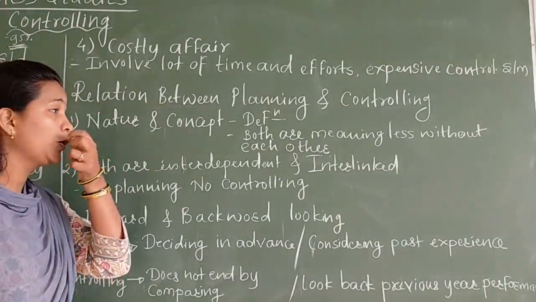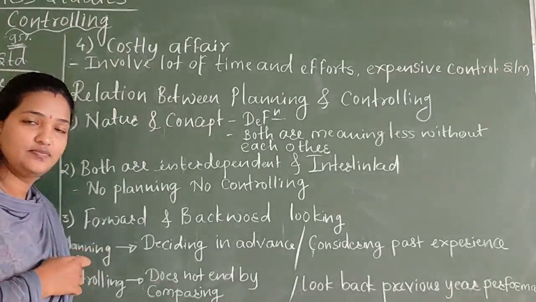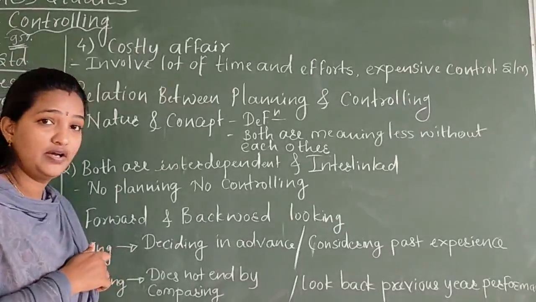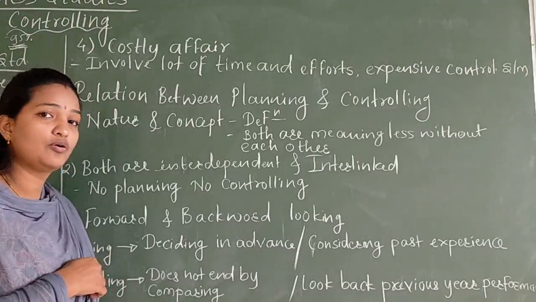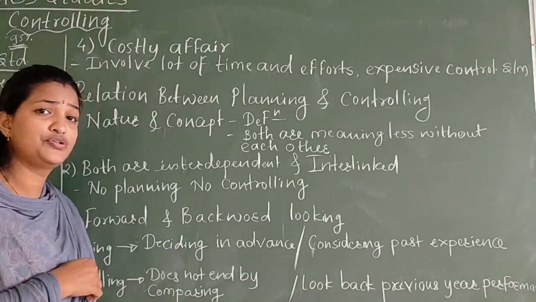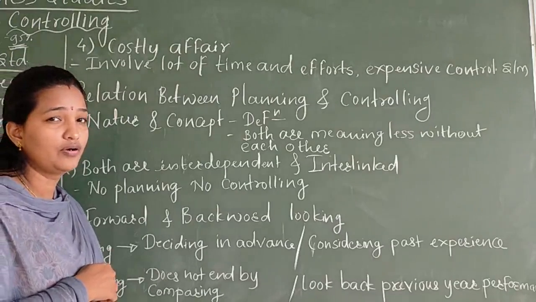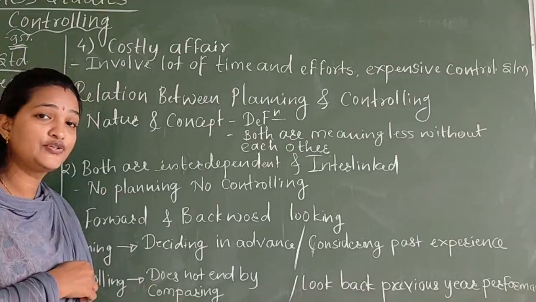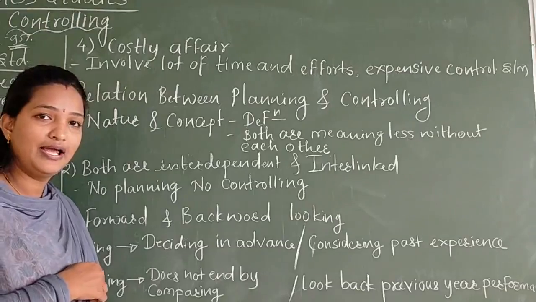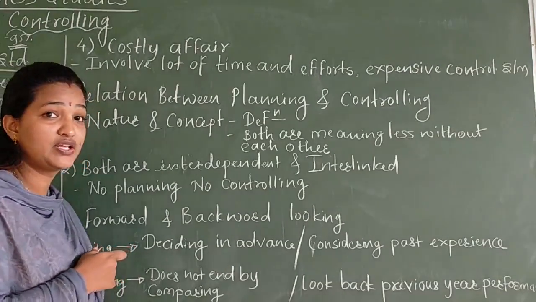It involves a lot of time as well as effort, so it is an expensive control system. When you go for controlling, it involves a lot of time because one person is required to check all the performance of your employees. The effort of that manager is also needed to check the performance of your employees. So that is the third limitation we have seen.